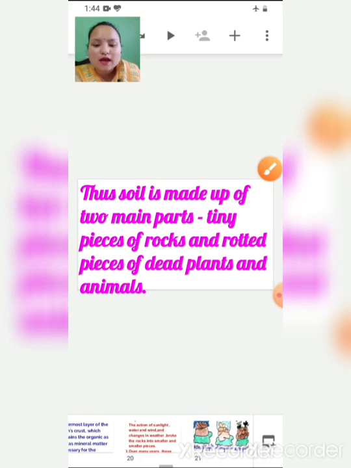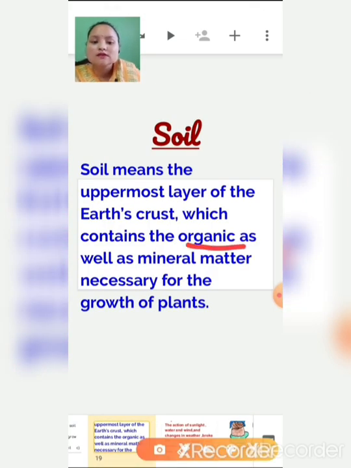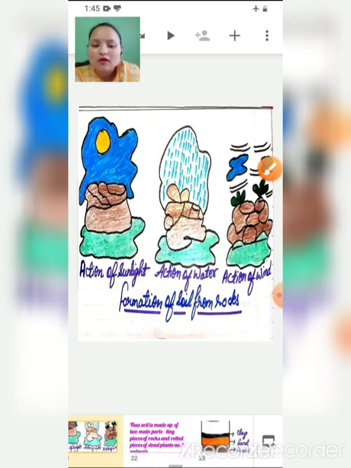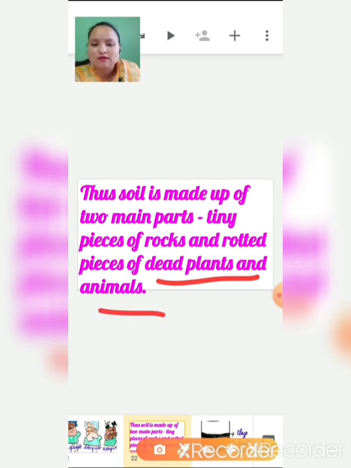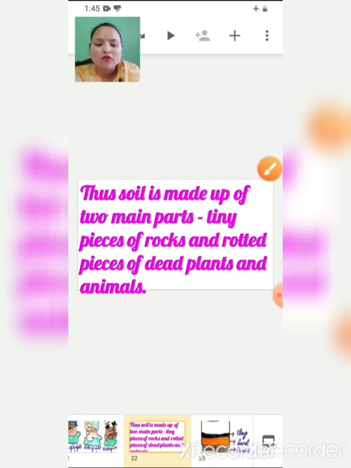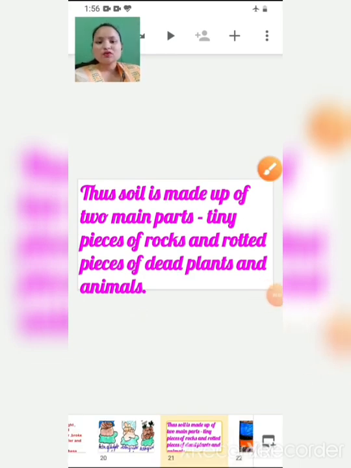That is why in the beginning I told you that soil contains organic as well as mineral matter. Mineral matter is rock, and organic matter is the dead plants and animals. So soil is made up of two main parts: tiny pieces of rocks and rotted pieces of dead plants and animals.